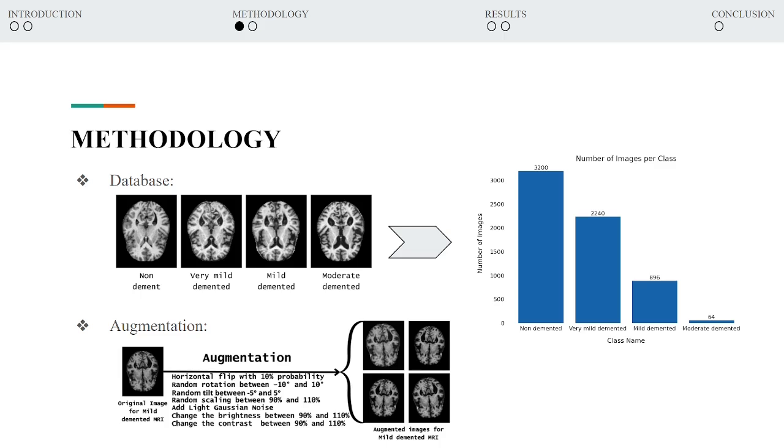The database that we chose contains brain MRI images divided in 4 classes of Alzheimer's, totalizing 6,400 images. The augmentation used to complete the data includes little flip, rotation, scaling, little change in the brightness and in the contrast, which are differences that can occur in different MRI scans.